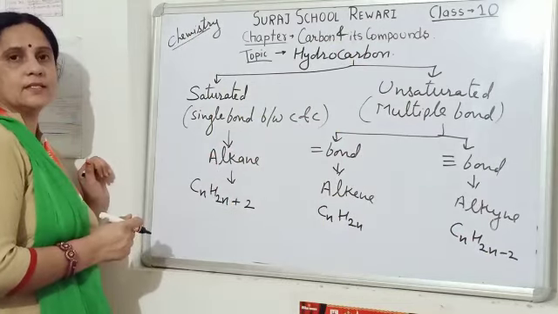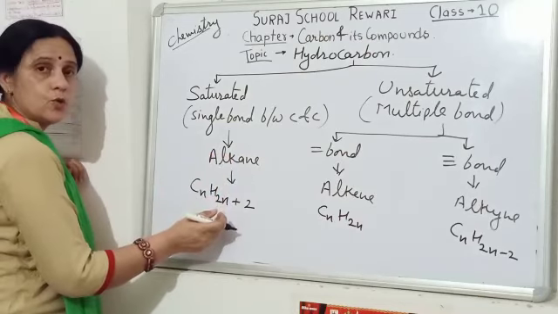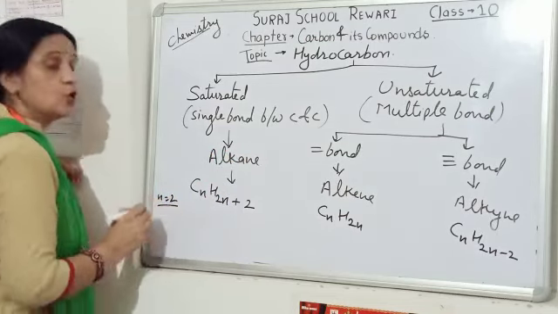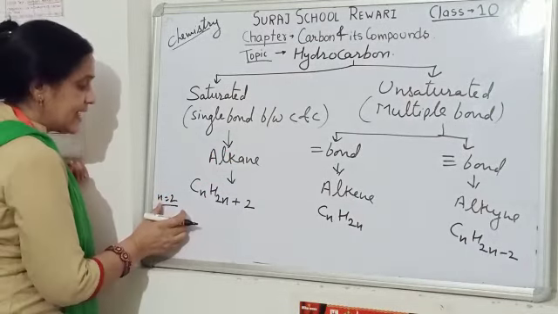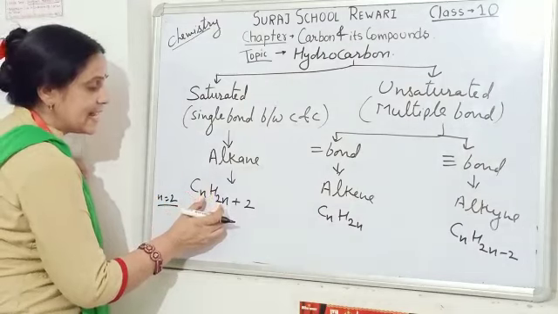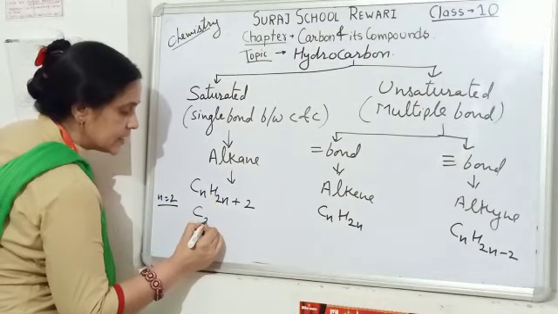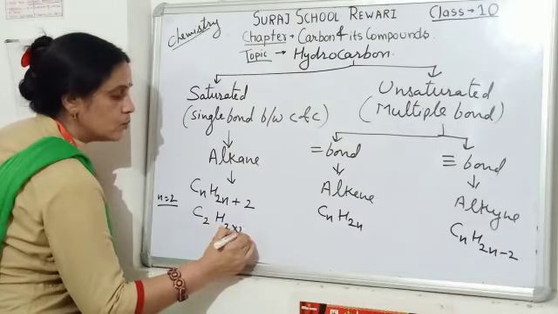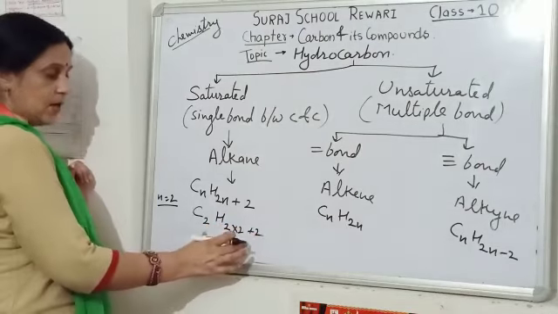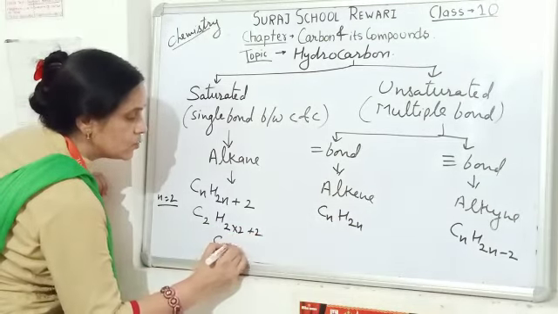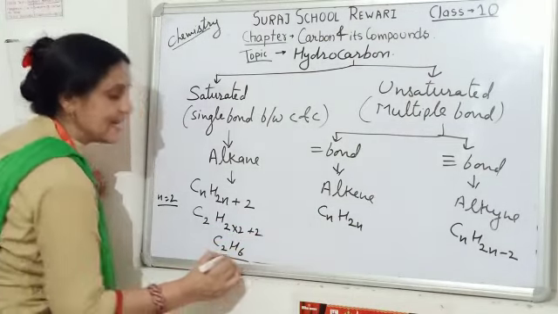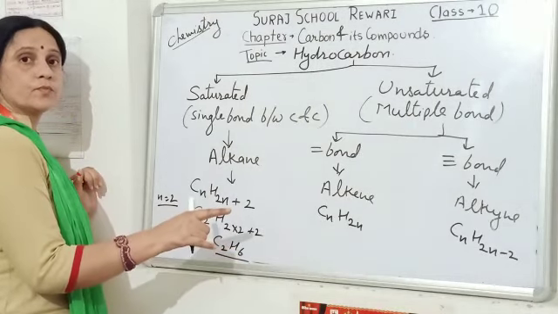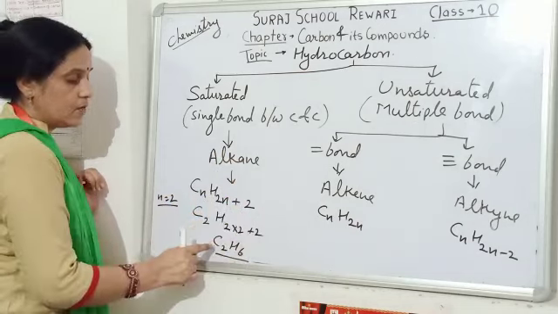Let us take one example. If we want an alkane with number of carbon 2, so n equals 2. So CnH2n+2, for n it is 2, 2 into 2 plus 2. So our formula becomes C2H6. It is an alkane. Here the number of hydrogen is plus 2 than the double of the number of carbon.